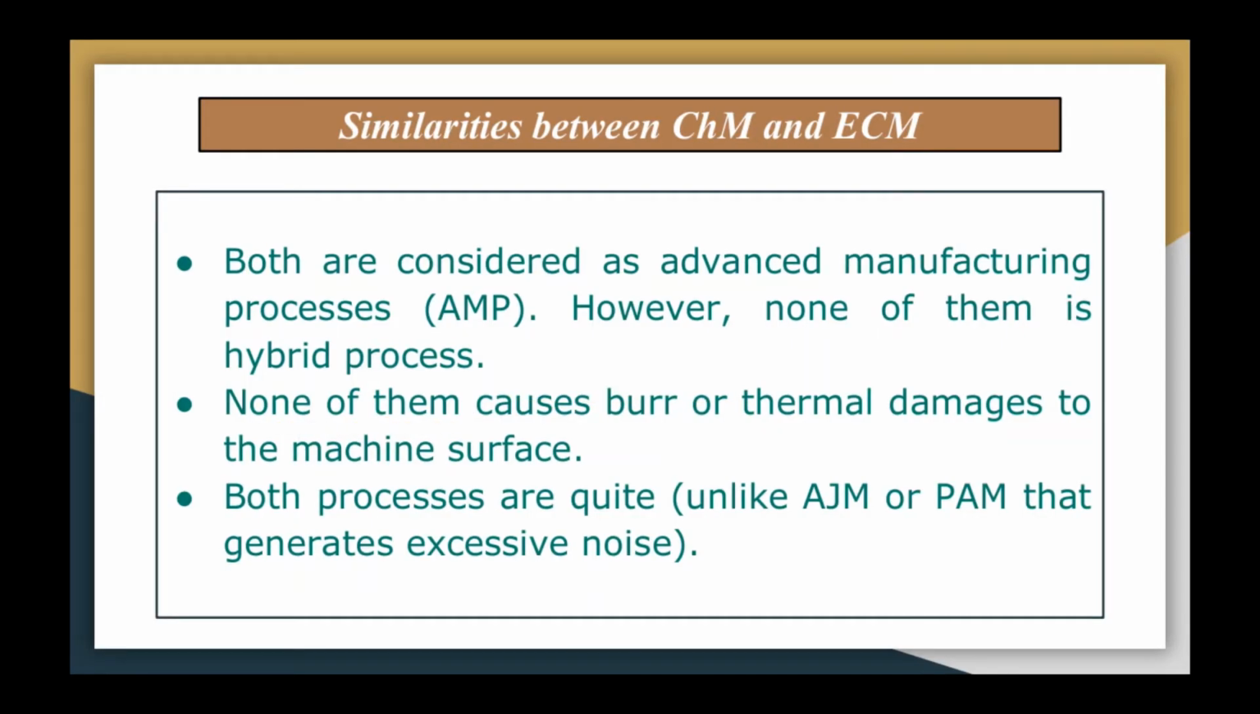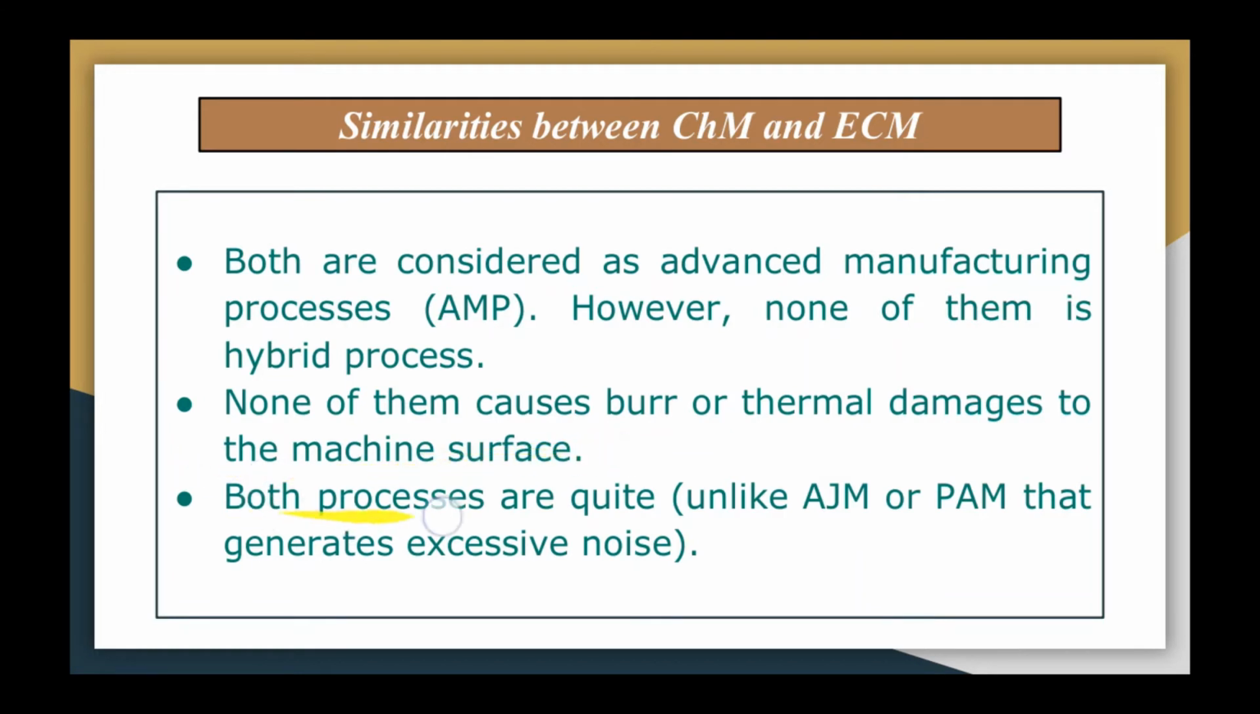There are various similarities and differences between these two processes. Now we'll discuss the similarities. Both chemical and electrochemical machining are considered advanced machining processes. However, none of them is a hybrid process. Then none of these processes causes burr or thermal damage to our work surface.